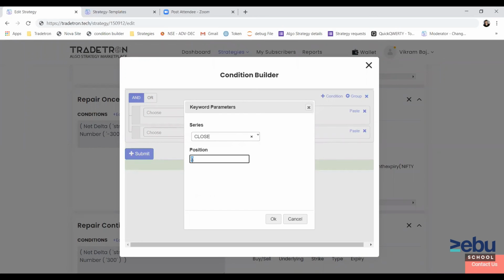So the 0 basically stands for the ongoing candle, the current candle, which is not closed yet, the latest candle that you see on the chart. If you want to refer to the previous candle, then you can use -1. If you want to refer to candle which is previous to previous from the current candle, then you can use -2, like that. So this is going backwards, 0 being the latest candle.